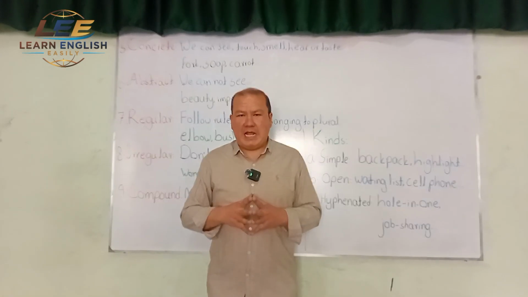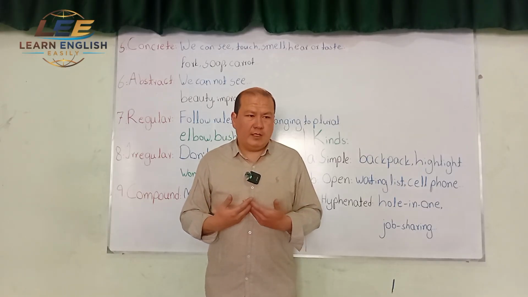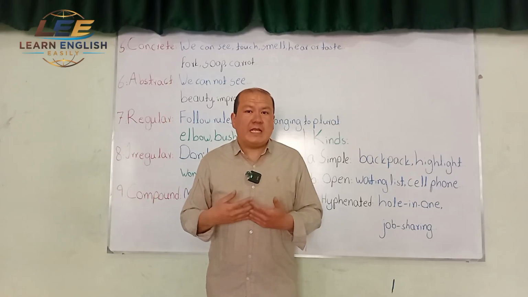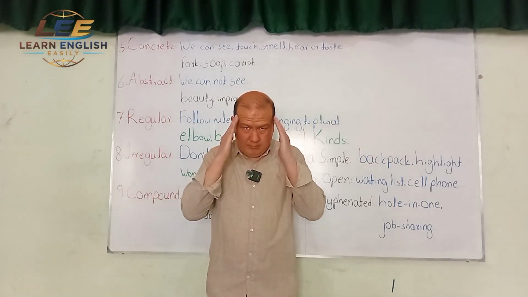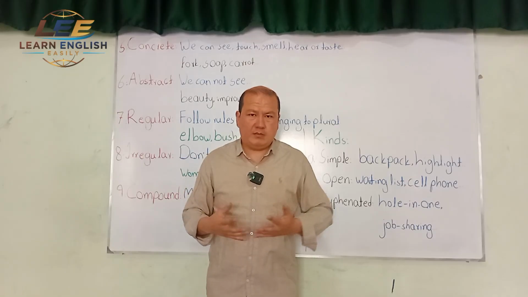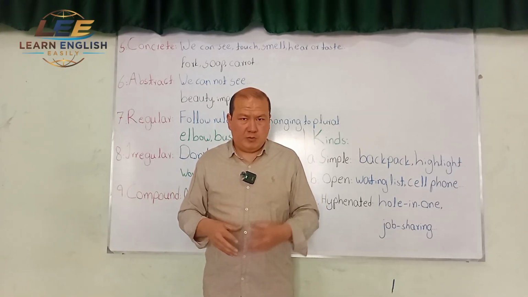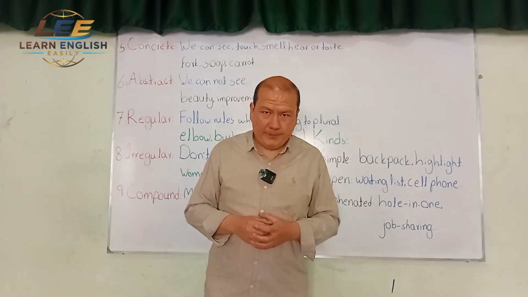Abstract nouns are the nouns that we cannot experience, and they only exist in our mind. Why? Because they don't have any physical existence. They only exist in our mind. So their source is our mind.